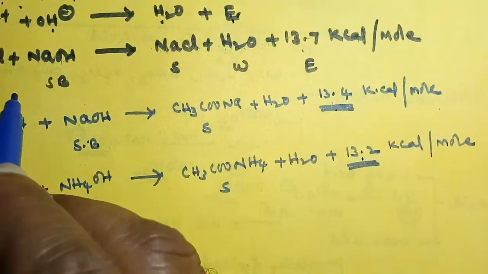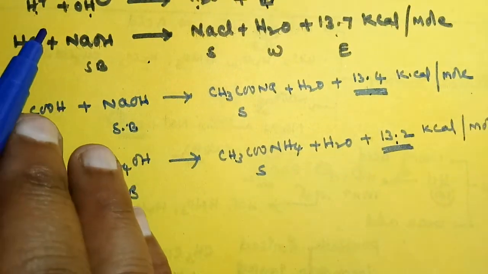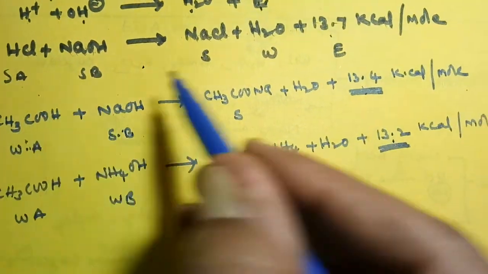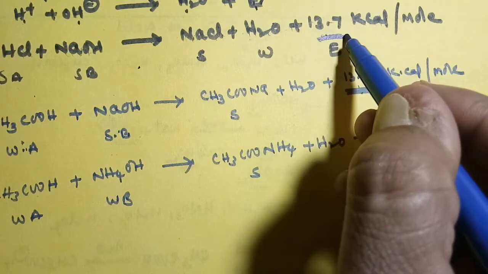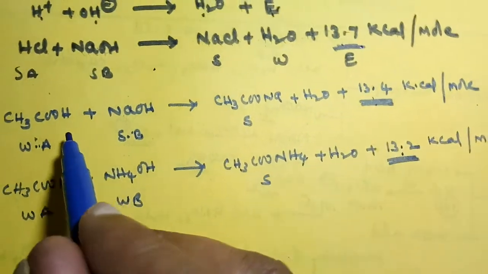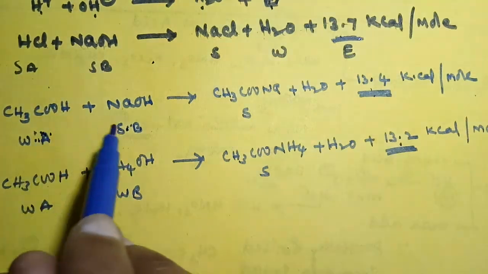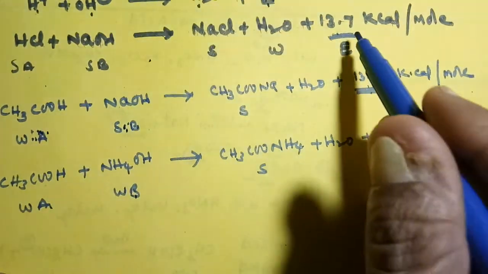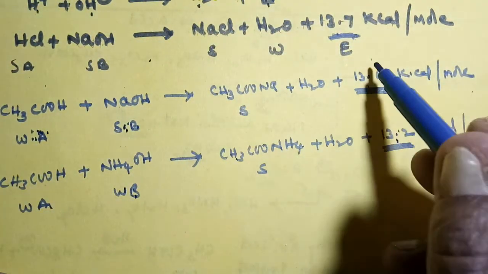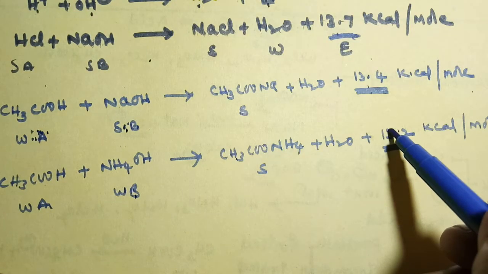This is the heat of neutralization between strong acid and strong base. Always 13.7 is released. If anyone is weak, that means in acid and base, if anyone is weak or both are weak, less than 13.7 is released. Why is less than 13.7 released?